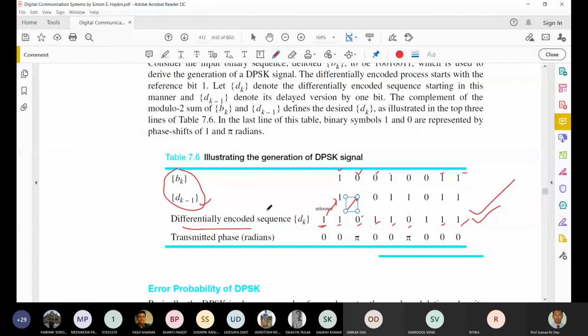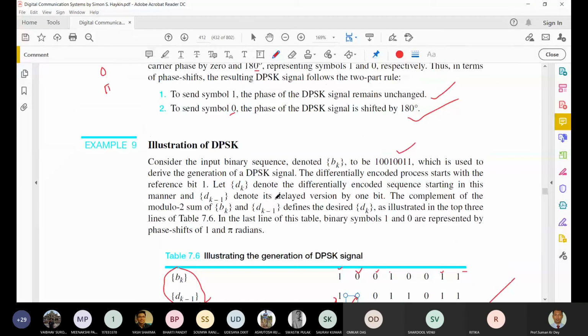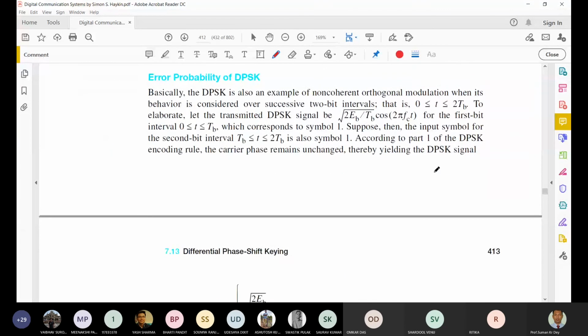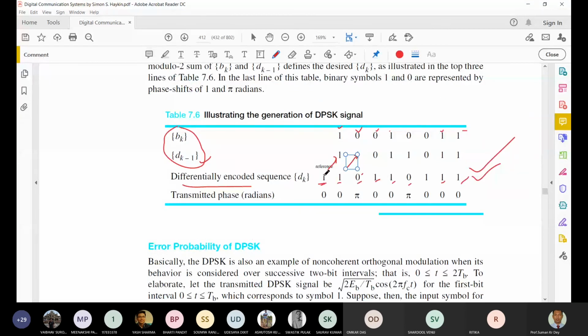As I mentioned, if symbol 0 is sent, there is a phase shift of 180 degrees, and if symbol 1 is sent, there is a phase shift of 0, so it remains the same. So now if we look at that, 1 0 1 0 0 pi, 1 0 1 0 0 pi 1 0 1 0 1 0.